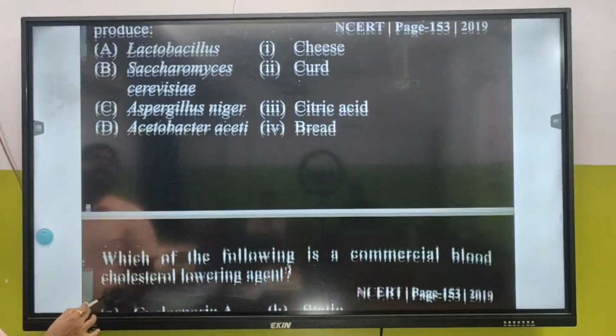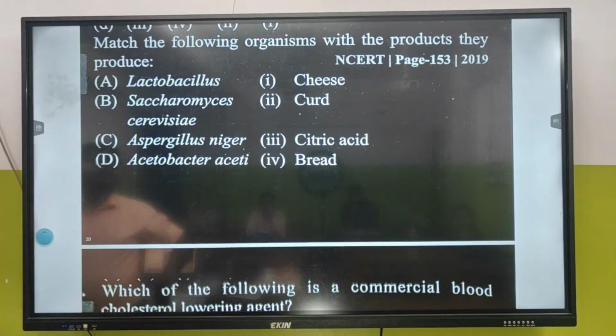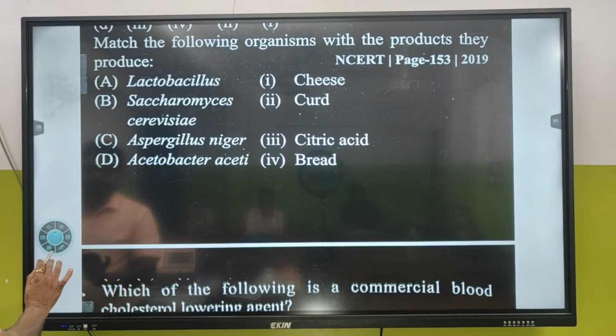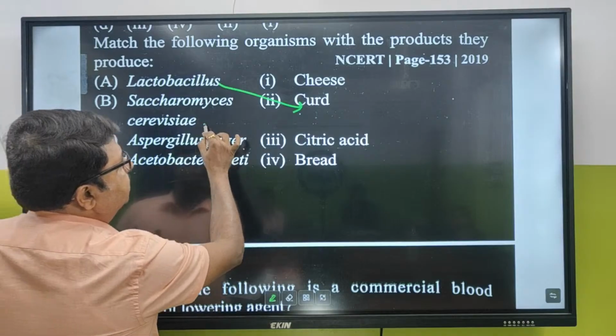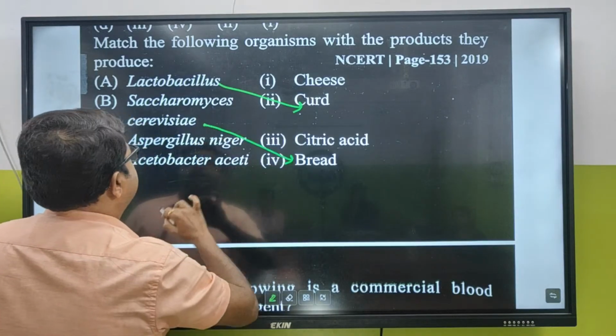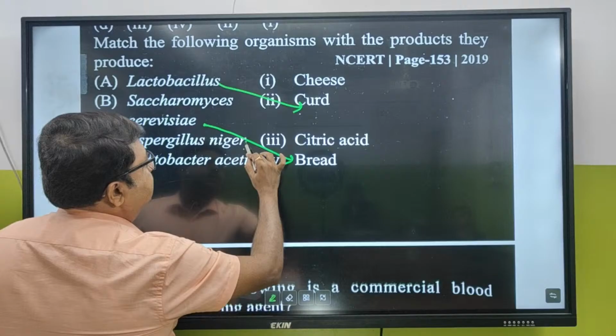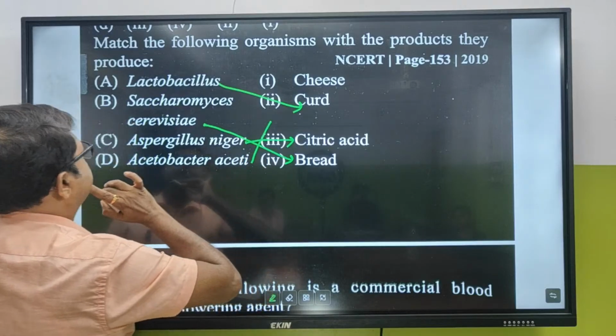So next, match the following organisms. Pushpita is going to tell me with the products that they produce. Lactobacillus, curd. Cerevisiae, bread. Niger, citric acid. Acidic. Oh God, what happened? Acidic?